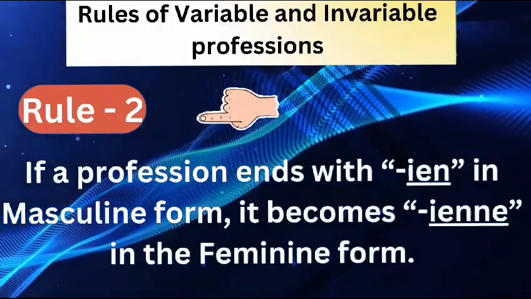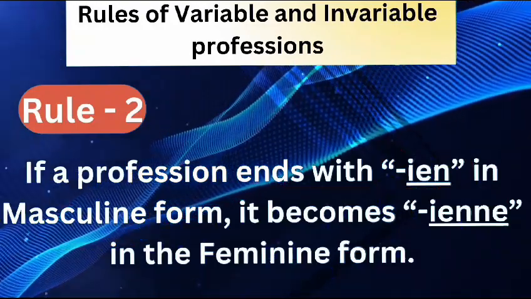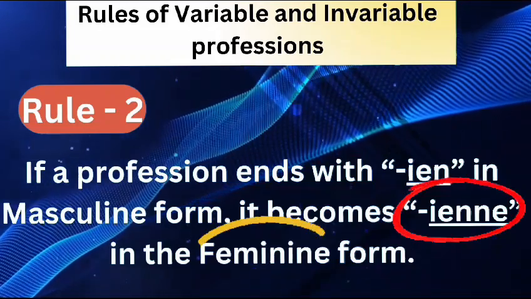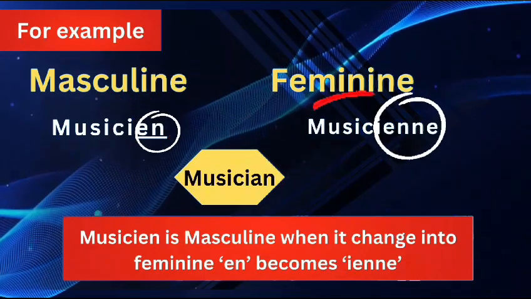Rule 2. If a profession ends with "ien" in masculine form, it becomes "ienne" in the feminine form. For example, musicien becomes musicienne.